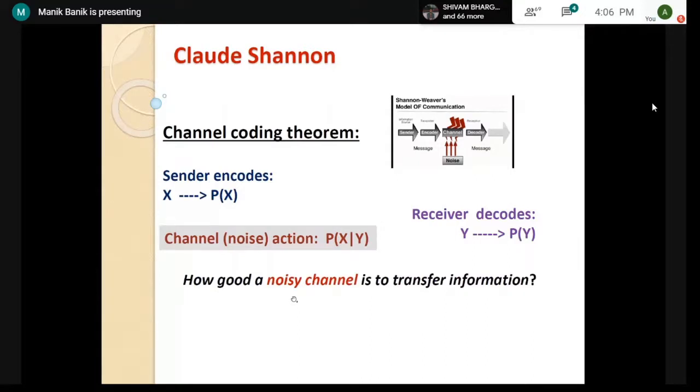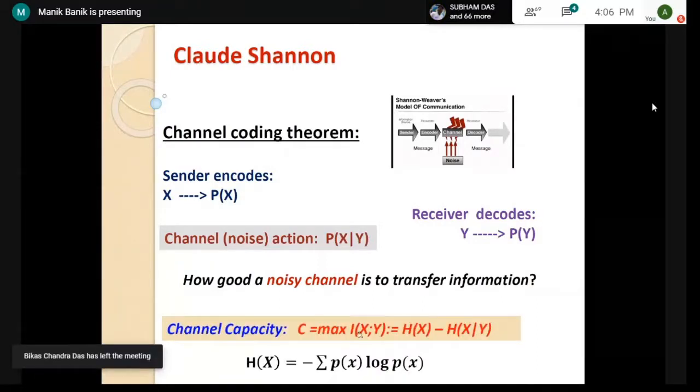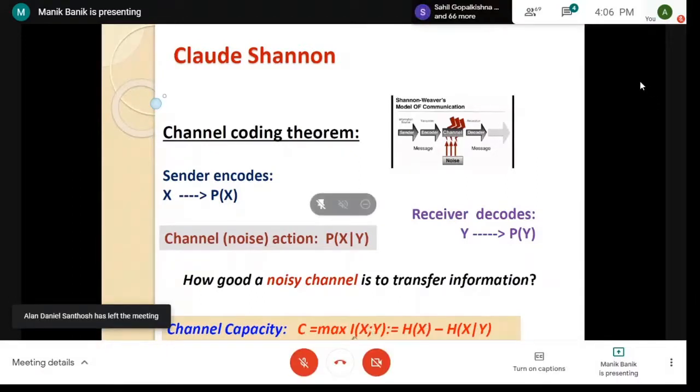So what is our next question? If we have some noisy channel, how good is this noisy channel for transferring information? Shannon gives the answer, Shannon's channel coding theorem. It tells us that we have to calculate the maximization of this particular quantity, which is called mutual information.